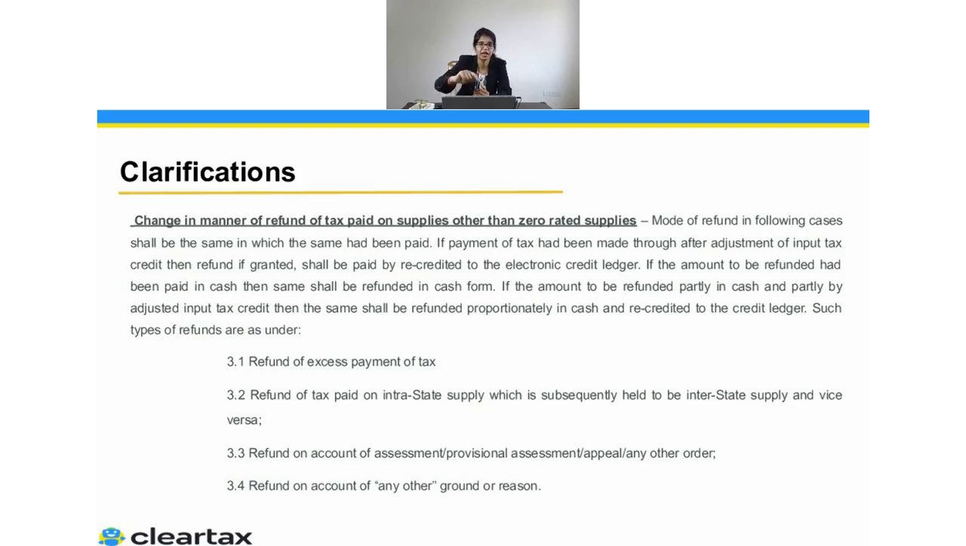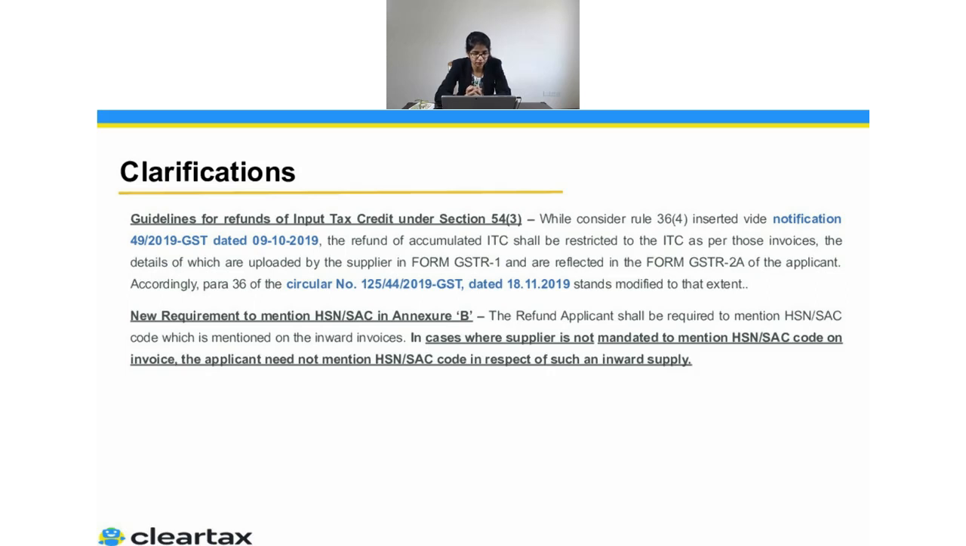But while you were making the payment to the government, you would have paid some of the amount by utilizing the balance in the credit ledger and some of the amount from the cash ledger. So the government says in the following cases, they will proportionately give you the refund through cash or through recrediting to the credit ledger. So that will be done. That was a clarification which has been given by the department.